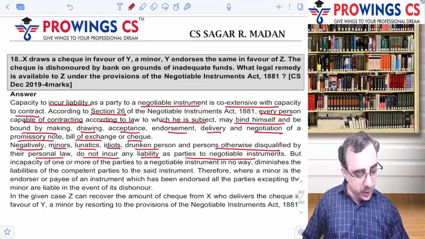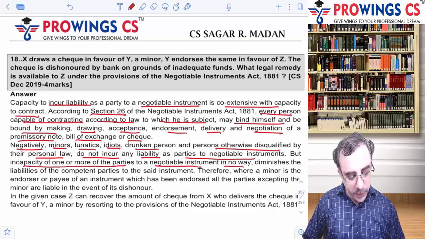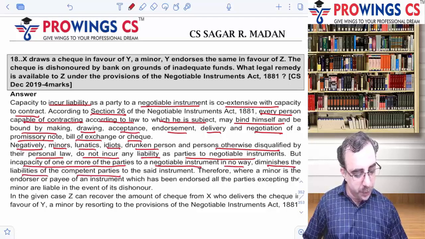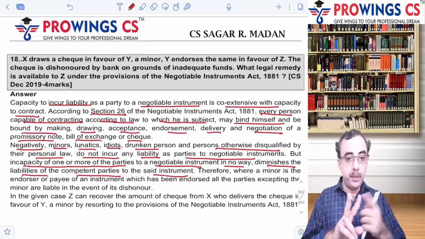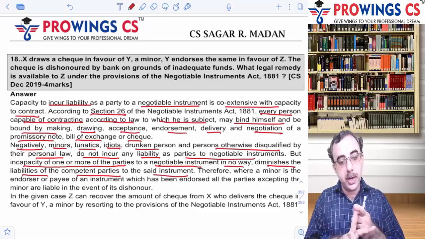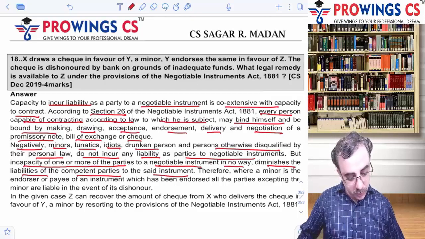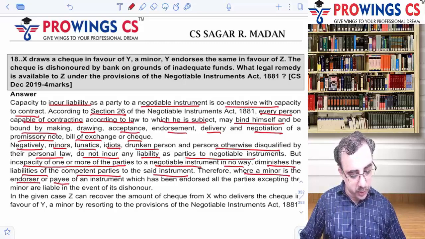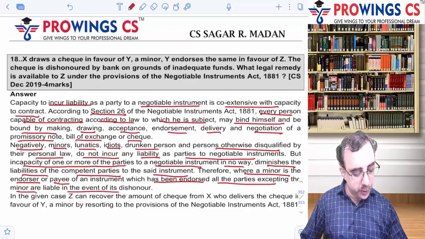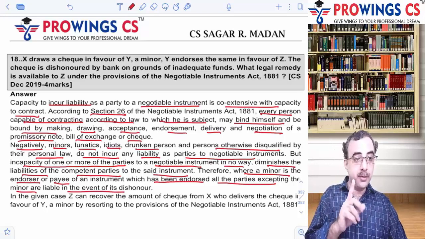So, but the incapacity of one or more parties to the negotiable instrument in no way diminishes the liability of the competent parties to the said instrument. ये हमने पहले भी देखा. In a joint owner also, if one party is a minor and the other party is a joint owner, the liability of the competent party always remains. Therefore, when a minor is the endorser or a payee of the instrument, which has been endorsed, all the parties excepting the minor are liable in the event of the dishonor. तो माइनर को छोड़ के बाकी सारे पार्टी जिसके अगेंस्ट लाइबिलिटी वो तो अराइज होगी.